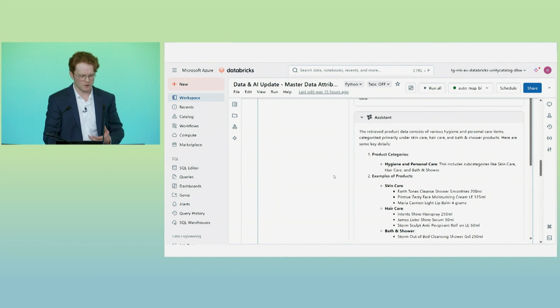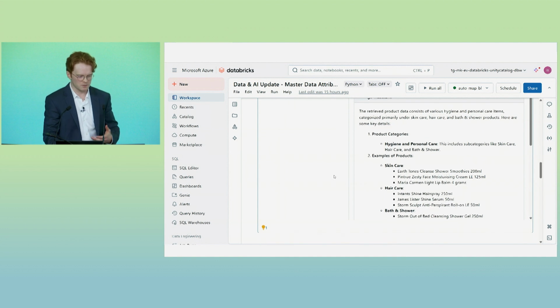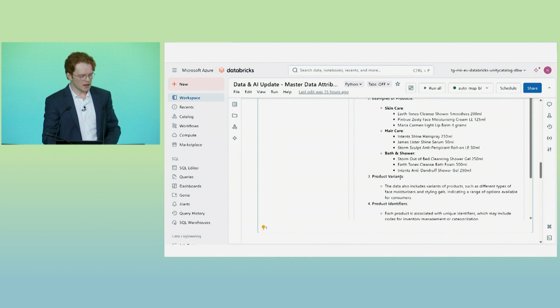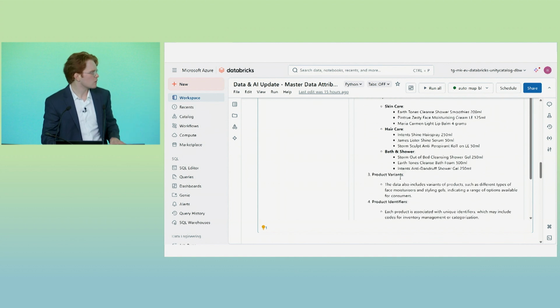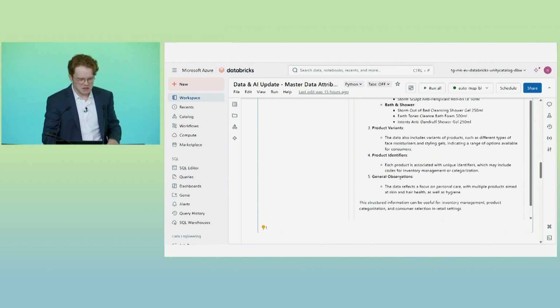So we have our product categories, we have hygiene and personal care, inclusive of some additional subcategories as well. But we also get a quick example of some of the products that we're dealing with too that span skincare, hair care, bath and shower, subcategories, categories, diving into more variants and some additional information,